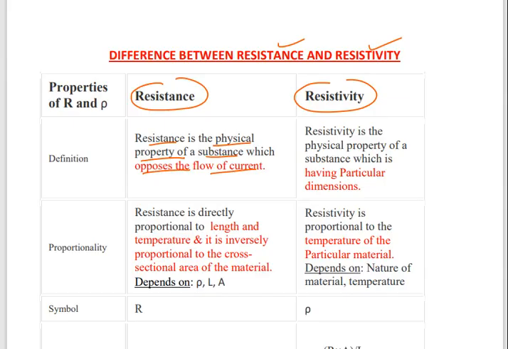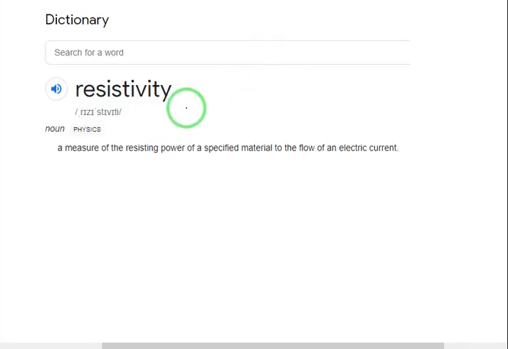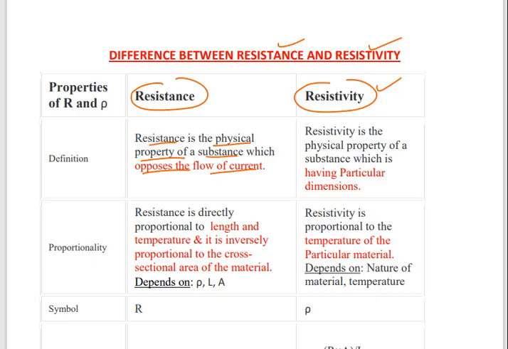Now regarding resistivity, see the dictionary meaning. Resistivity is a measure of the resisting power of a specified material to the flow of an electric current. Again I am repeating, the dictionary meaning of resistivity: a measure of the resisting power of a specific material to the flow of electric current. Now see the definition of resistivity.